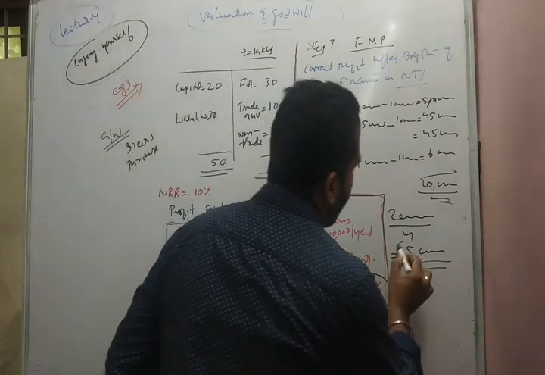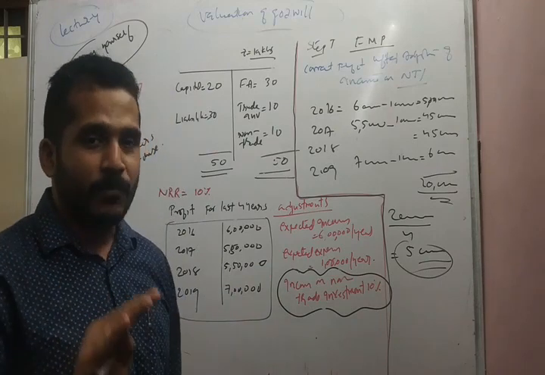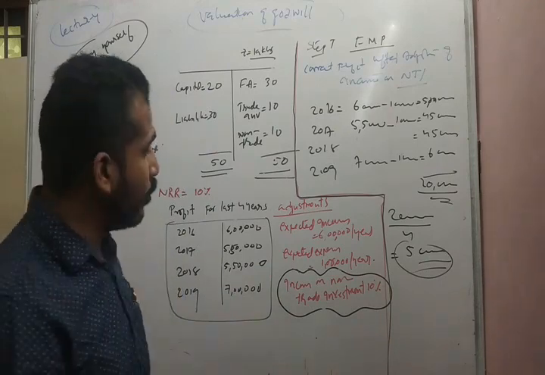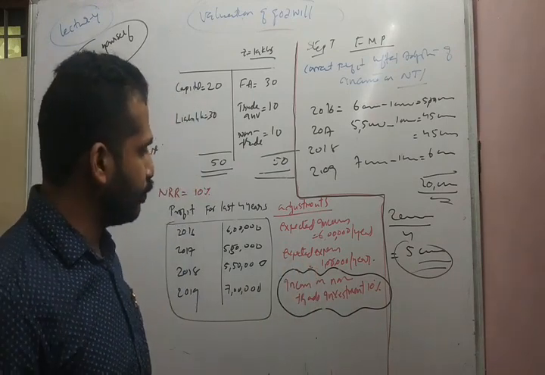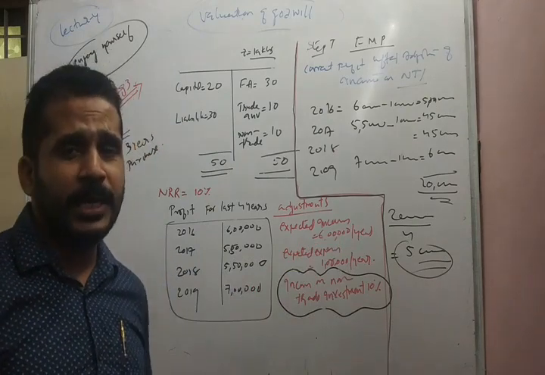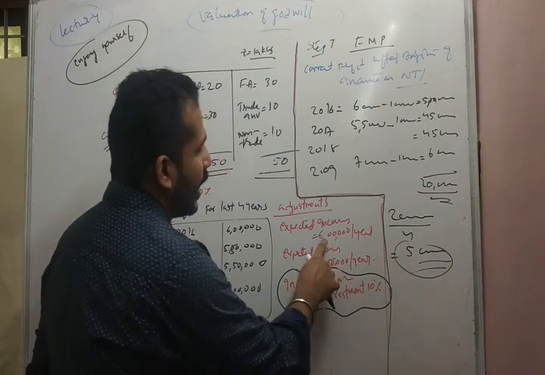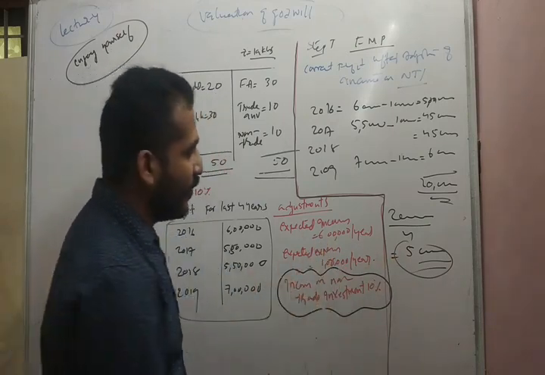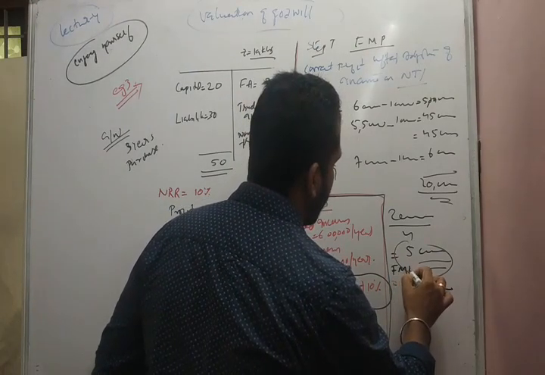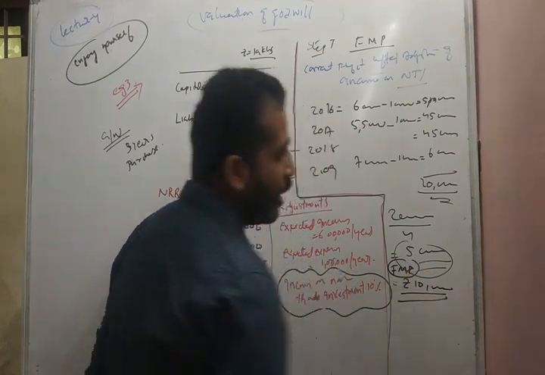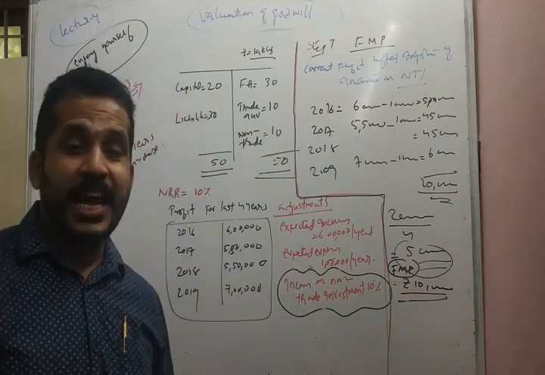Now, what is the average profit? 5 lakhs. This 5 lakhs is exclusive of the income on the non-trade investment. Then we have to adjust the expected income and expenses. What is the expected income? 6 lakhs. Expected expenses 1 lakh. So 5 lakh plus 6 lakhs minus 1 lakh, we will get 10 lakhs. Rupees 10 lakhs will be the future maintainable profit. Had the business continued to exist, we would have earned rupees 10 lakh in the future.